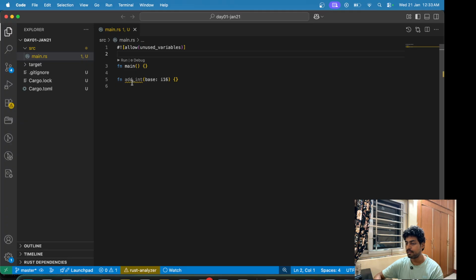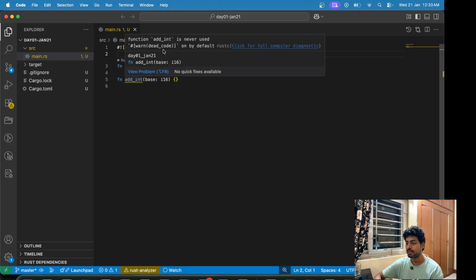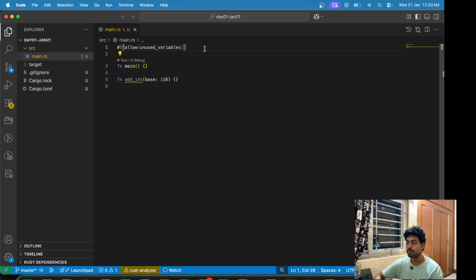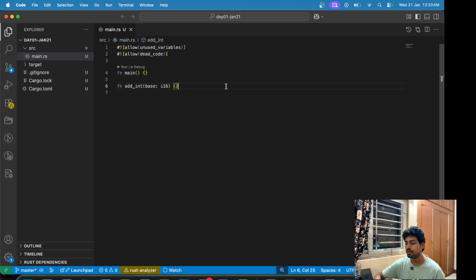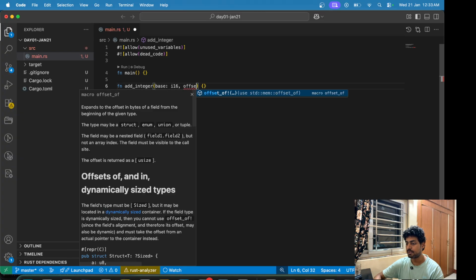Similarly for add int, it's complaining that we are using dead code. So we should also allow that. These are the two things that we are allowing for now, just to silence the warnings, just to remove those warnings. So add integer. It takes a base and it takes, let's say, an offset.